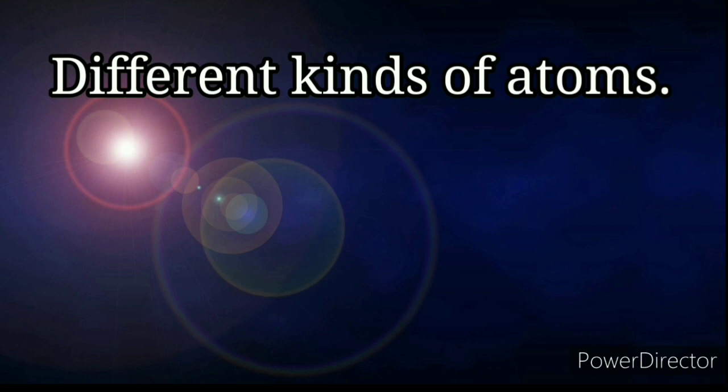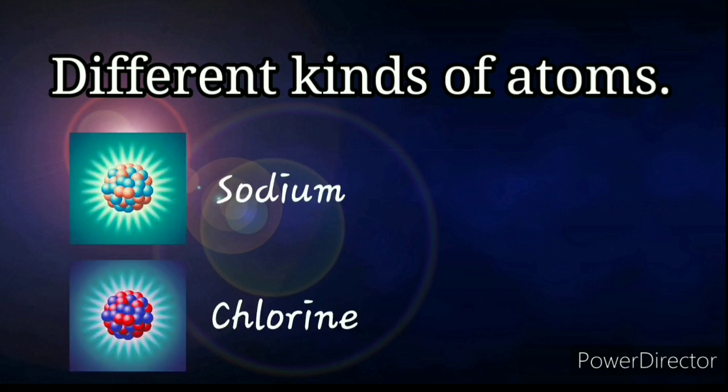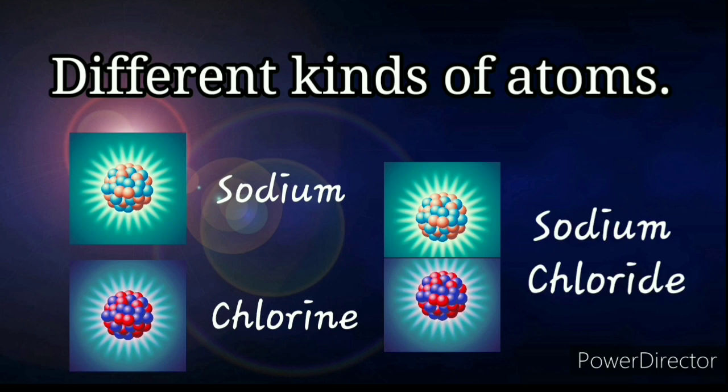The next type of molecule is made up of different kinds of atoms. Example, sodium atom, chlorine atom. When they are chemically combined together, we have sodium chloride. Sodium chloride is made up of two different atoms, which are the sodium and chlorine atom.